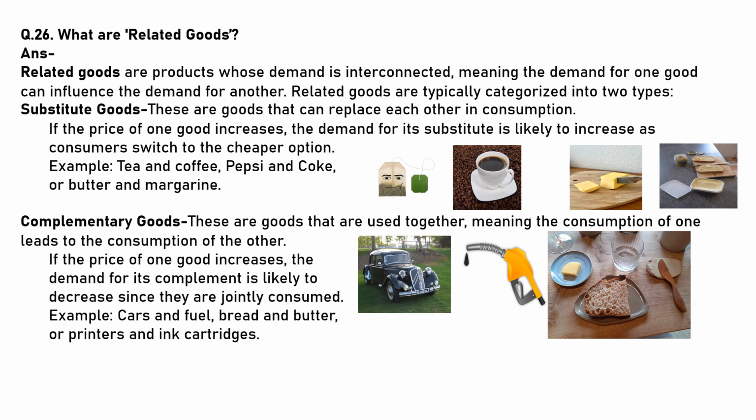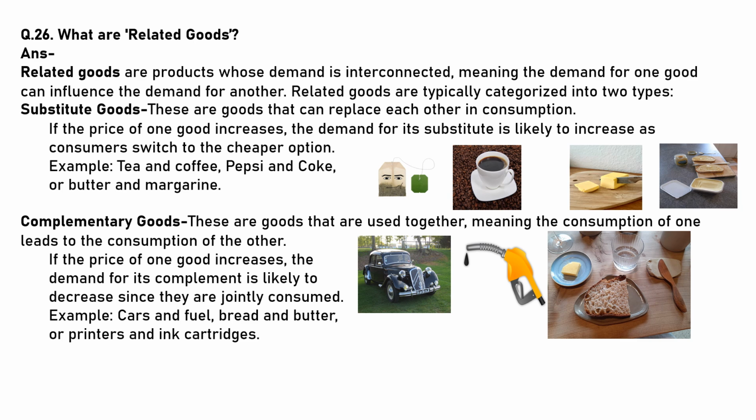What are related goods? Related goods are products whose demand is interconnected, meaning the demand for one good can influence the demand for another. Related goods are typically categorized into two types. Substitutes: these are goods that can replace each other in consumption.